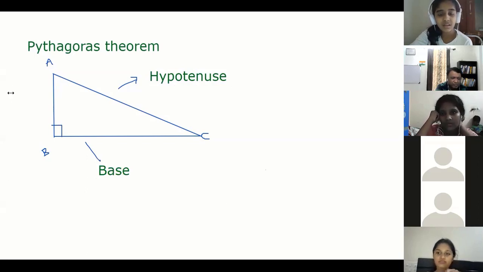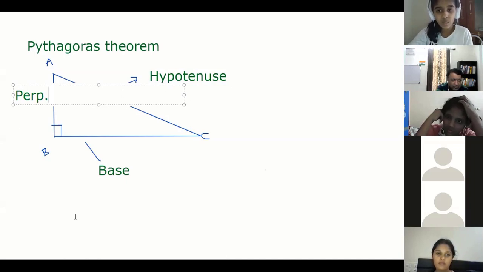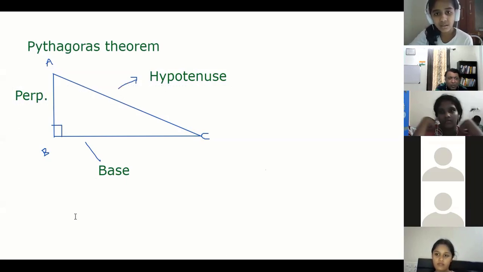Sir, I know how to define the base. When you just draw a triangle, the line or the side which is down, that is the base, of course. Okay. I'll explain. Thank you, Kripa.